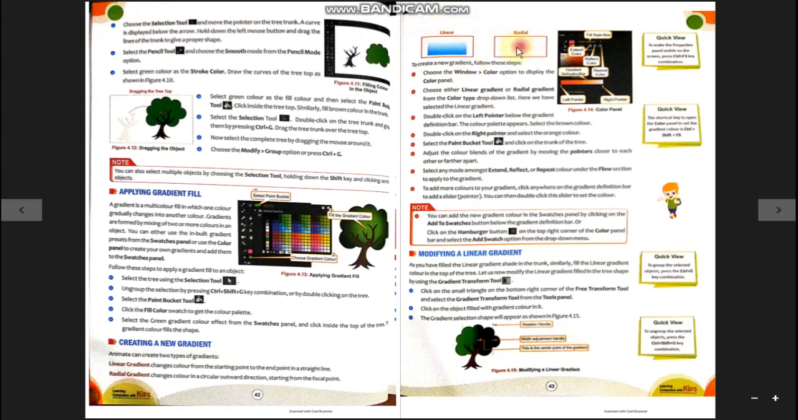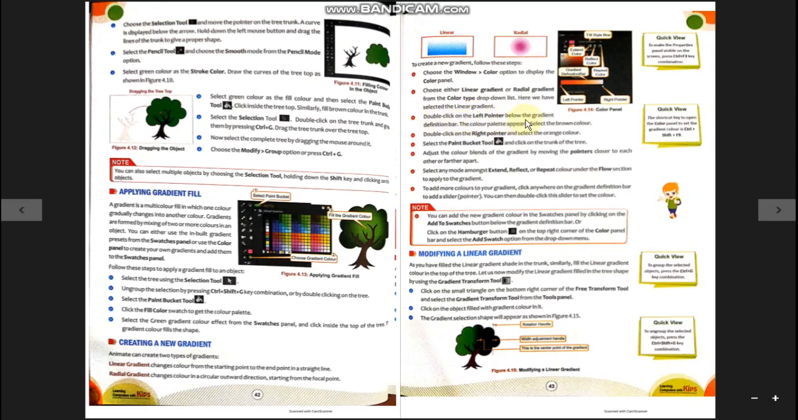And radial gradients are in the form of circles. As you can see here, the colors are mixed in a circular format. To create a new gradient, choose the Window menu and then choose the Color option to display the Color panel. Now choose either linear gradient or radial gradient from the color type drop down list. Here we have selected the linear gradient. According to the book, we are going to learn about linear gradients. If you want to create a radial gradient, you can select the radial option from this color type.